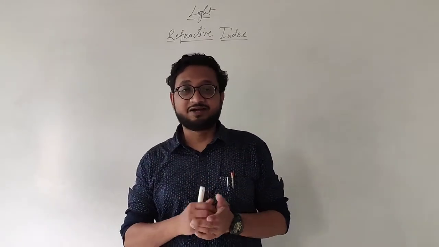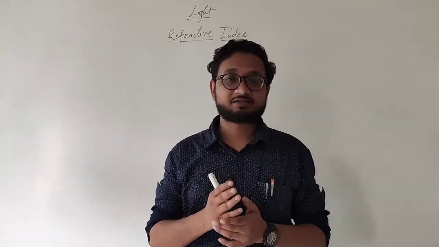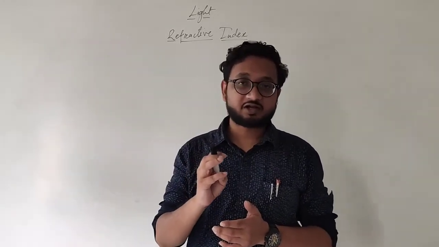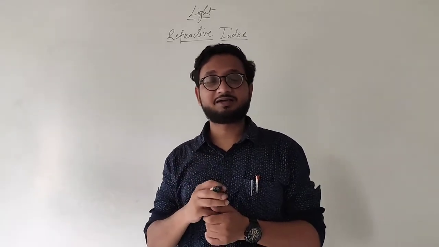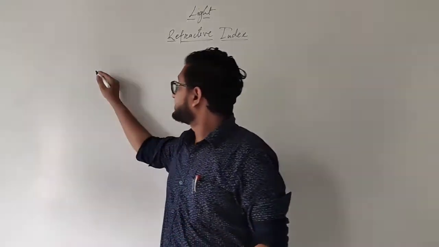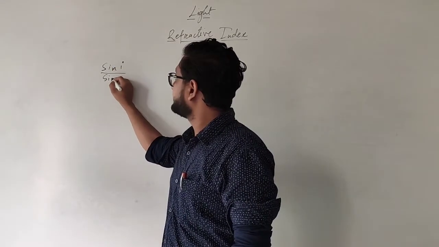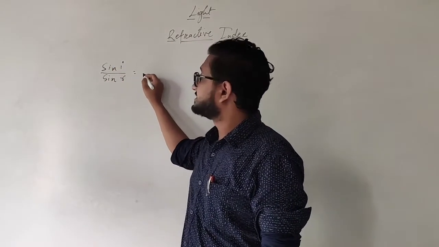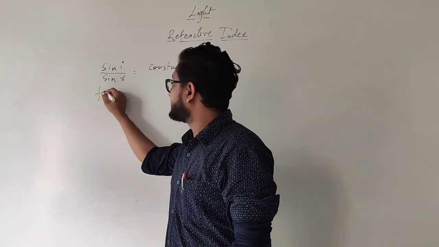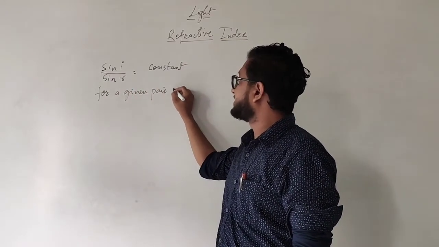The first one was that the incident ray, the refracted ray and the normal all lie in the same plane. I repeat, the incident ray, the refracted ray and the normal all lie in the same plane. And the second law was that the ratio of the sine of the angle of incidence to the sine of the angle of refraction is always a constant for a given pair of media.